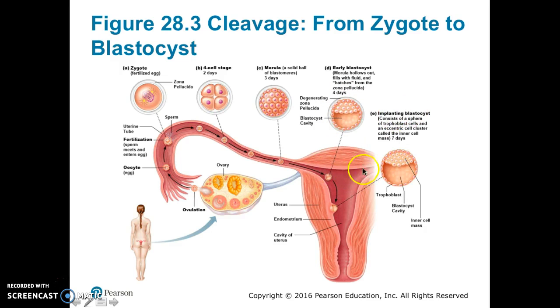The blastocyst will implant on the side of the uterus. The implanting blastocyst is a sphere of trophoblast cells and an eccentric cell cluster called the inner cell mass. This occurs around day 7. Here we see the trophoblast, the blastocyst cavity, and the inner cell mass.